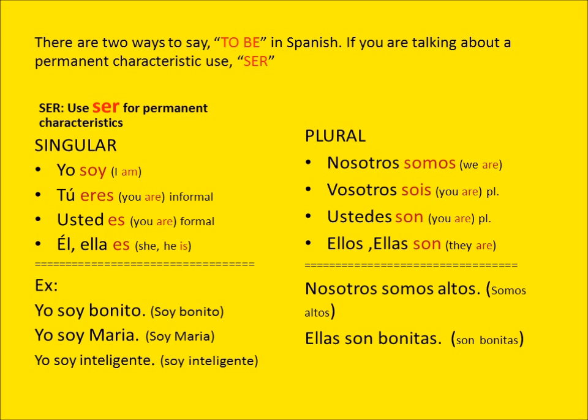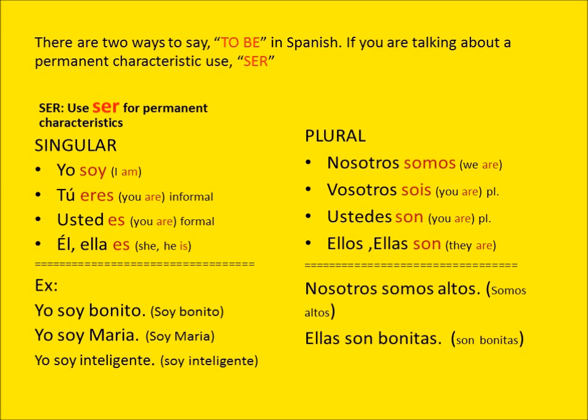You have to pay attention to tú eres. That form you're going to use with your friends and family, and usted es you're going to use with people that you don't know. That's why one is informal and the other one is formal. The vosotros sois, that means you are, that is more used in Spain. In Central America people don't use that much.